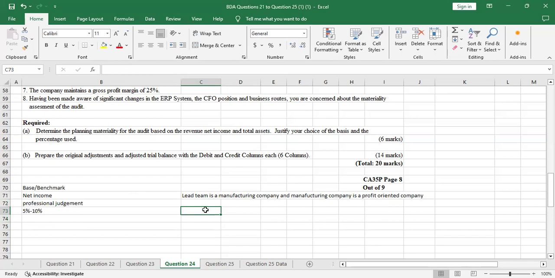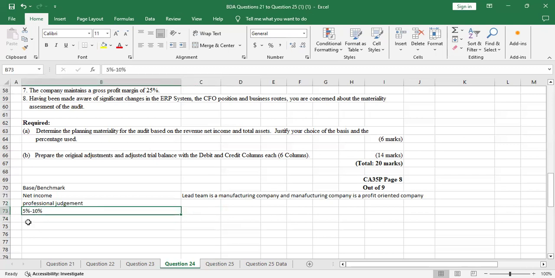For revenue, we'll use 0.5% to 1%. If it was total assets, we'll use 1% to 2%, which is the higher. This is found in ISA 320, in the International Standards on Auditing. The rates, you are supposed to get them there.